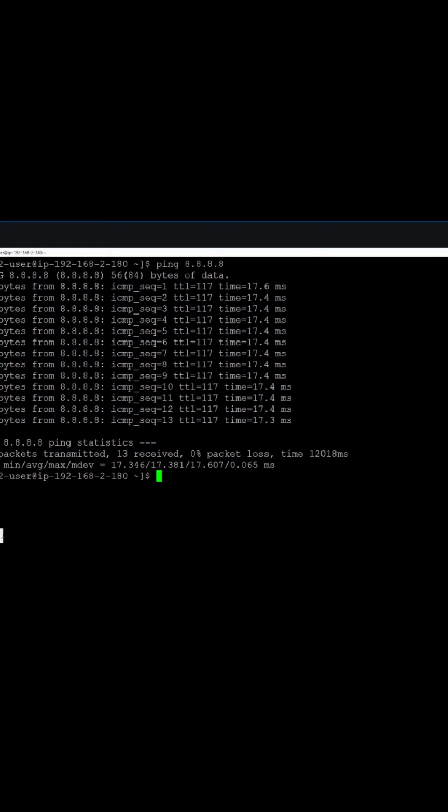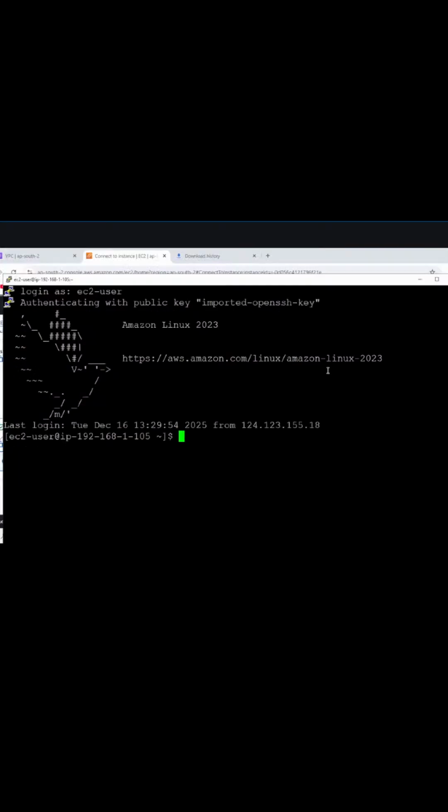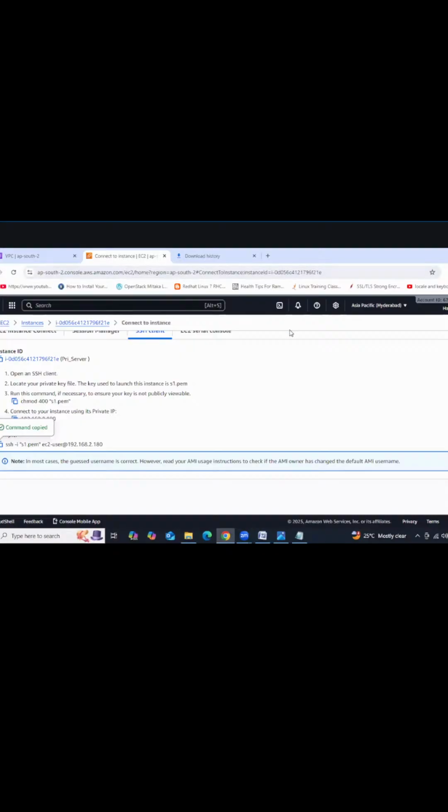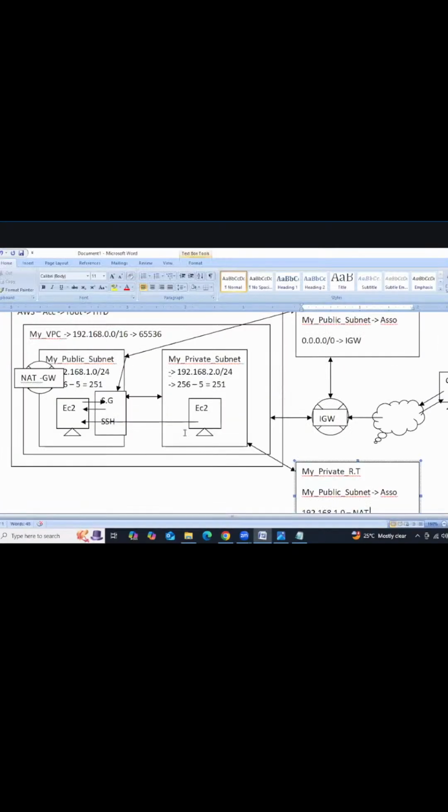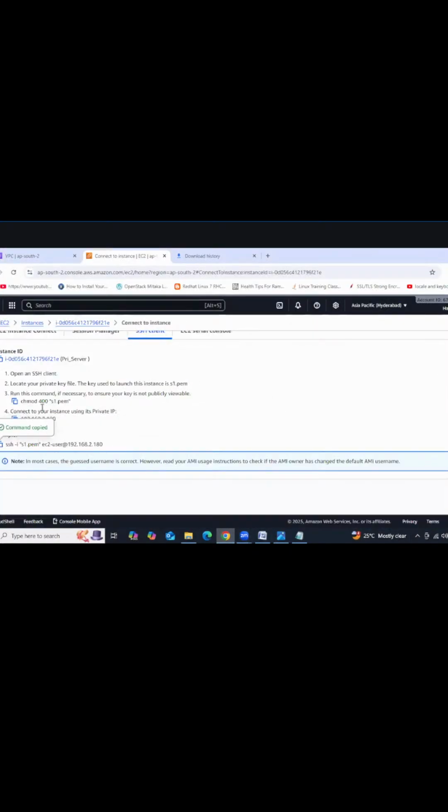Reverse process. I'm going to close everything. Reverse process. First, you need to delete both of those instances. Got it, guys? Otherwise, delete the NAT gateway first. If it is taking charges, anyway it will charge now $0.05, right? So first delete the NAT gateway.